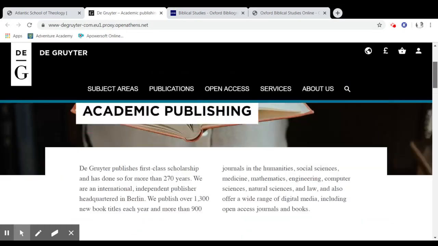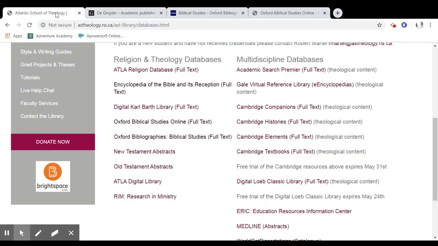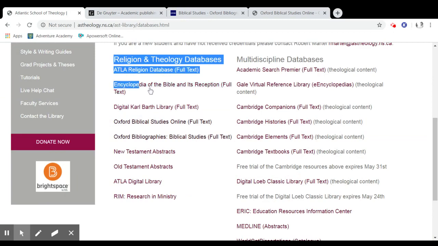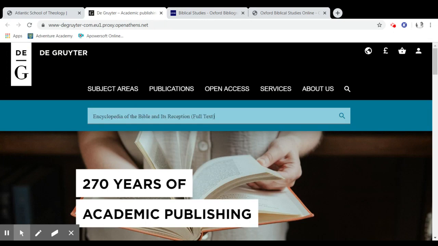Okay, so the landing page doesn't take me directly to the resource. It wants to know what I'm looking for. Well, in that case, I am going to copy this. I'm going to paste it. I'll get rid of these words, full text.